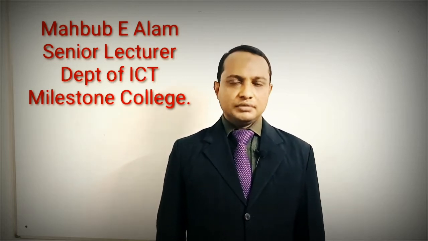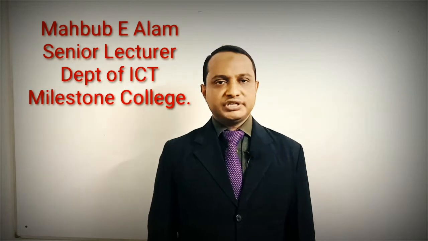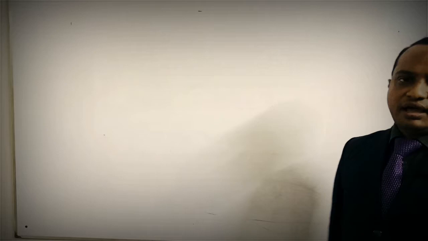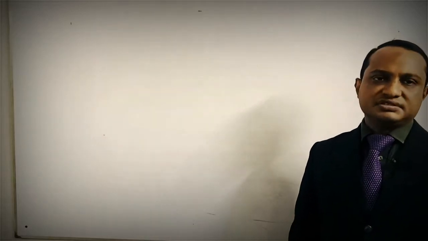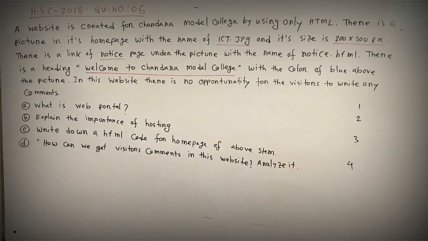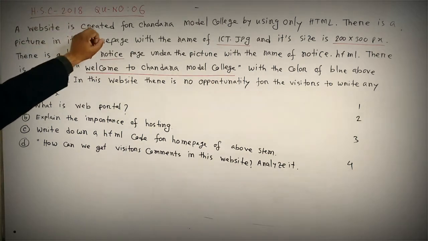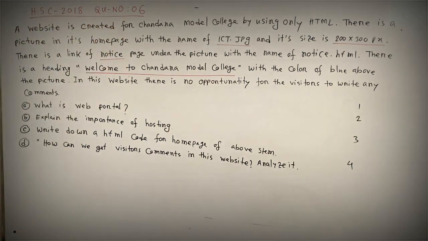Today, we will solve a complete creative question from chapter 6, a board question, Dhaka Board 2018, question number 6. Now, I will write the question on the board and then I will solve it step by step. The question is SSC 2018, question number 6.